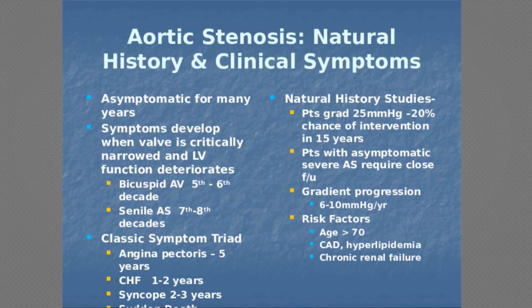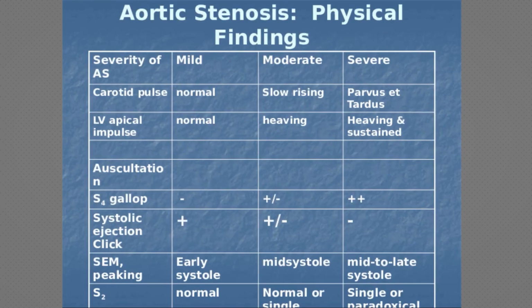In natural history studies, patients with a gradient of 25 mmHg have a 20% chance of intervention in 15 years. Patients with asymptomatic severe aortic stenosis require close follow-up. Gradient progression is 6 to 10 mmHg per year. Risk factors are age more than 70, coronary disease, hyperlipidemia, and chronic renal disease. Severity of aortic stenosis is divided into mild, moderate, and severe.